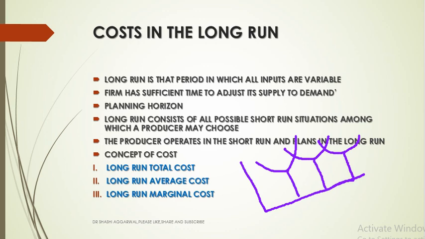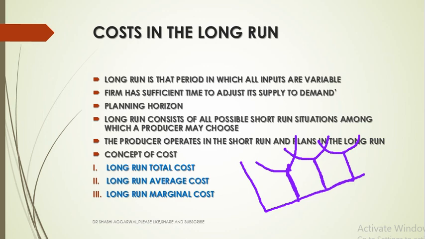If he has to produce this much output, he will be operating at this short run average cost. If he has to produce this much, then he will be choosing this plant. So the long run consists of all possible short run situations among which a producer has to take the right decision, because he wants to produce at the lowest cost.